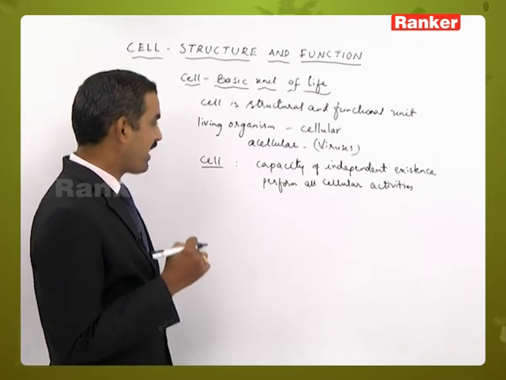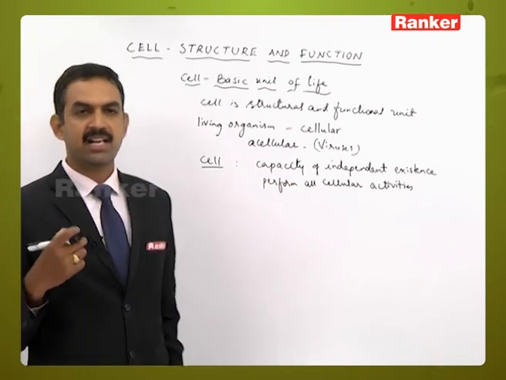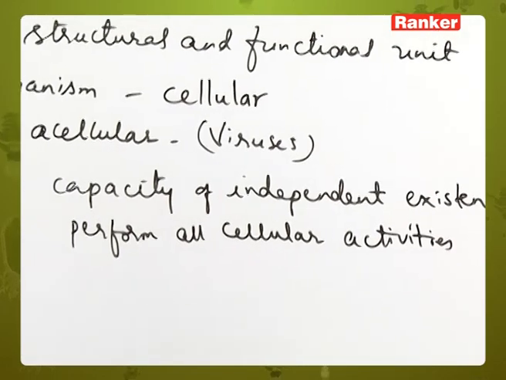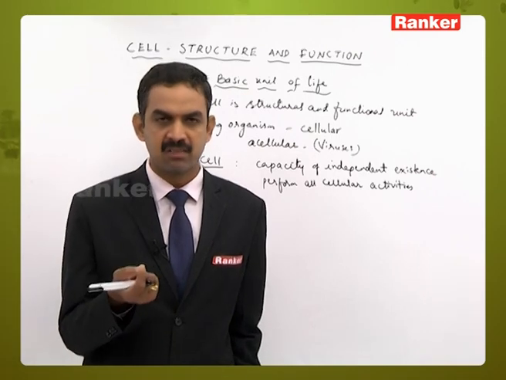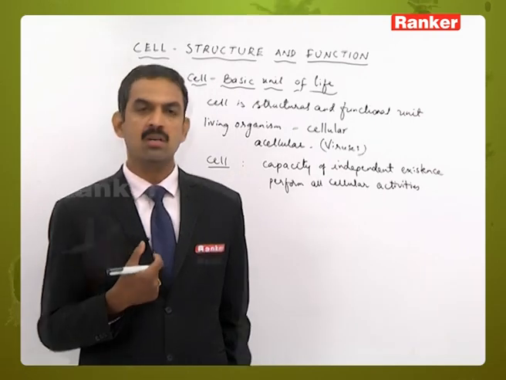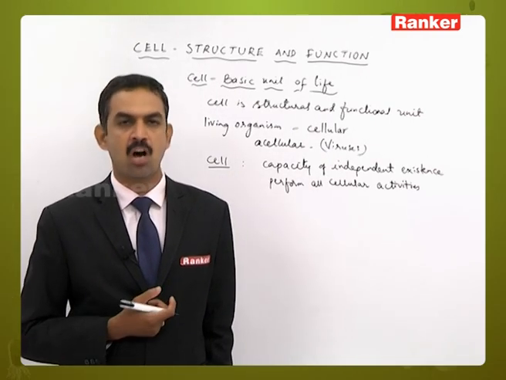And the life of any living organism starts with one cell. Whether it is a multicellular or a unicellular organism, its life starts with one cell called the zygote. If it undergoes repeated division, it may be converted into a multicellular organism.